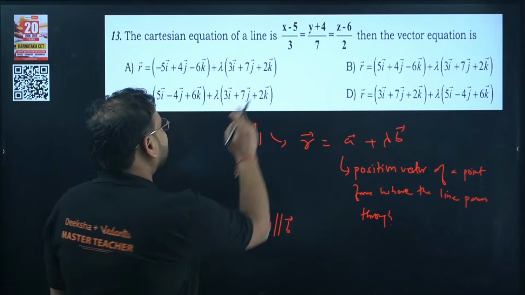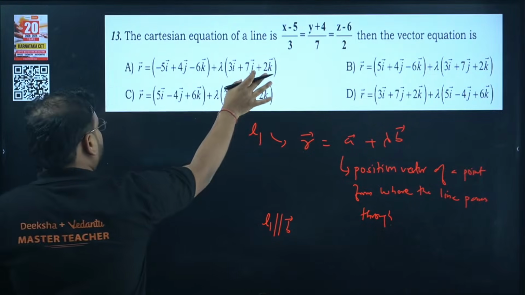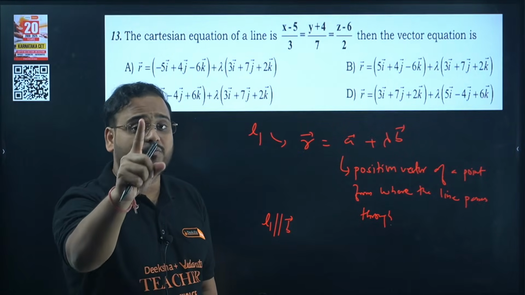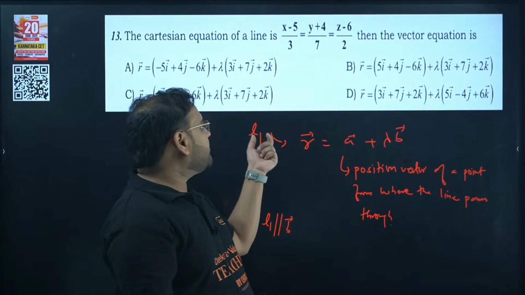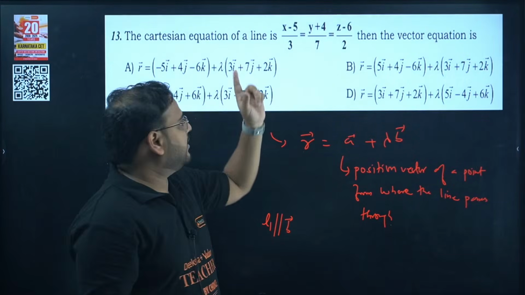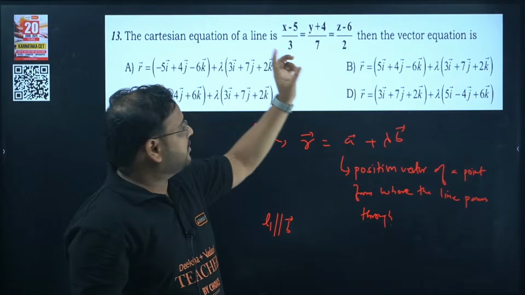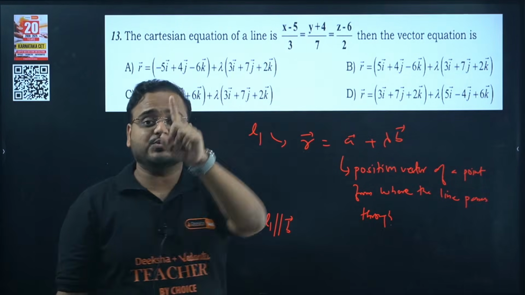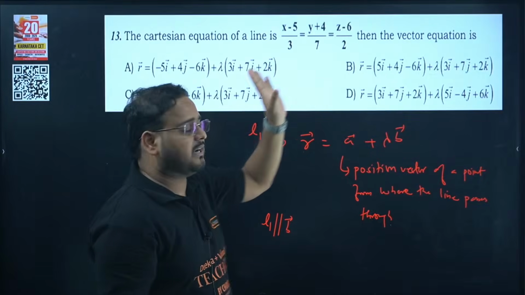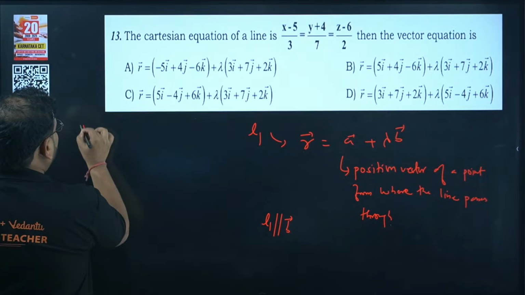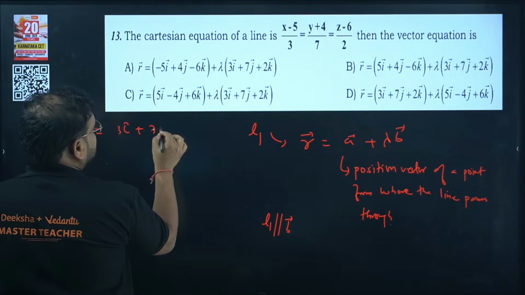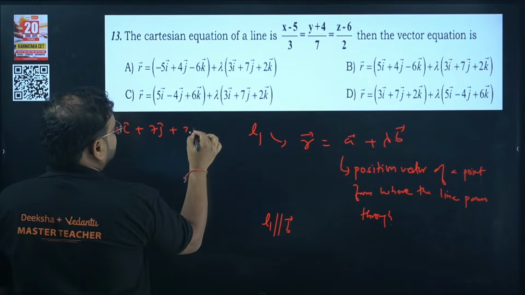We can get that vector B from here: 3, 7, 2. But for that, just check that the coefficient of x, y, z should be only 1. Before putting vector B as 3, 7, 2, check the coefficient of x, y, z should always be 1. In this case, it is already 1. In that case, we have vector B as 3i cap, 7j cap, 2k cap.